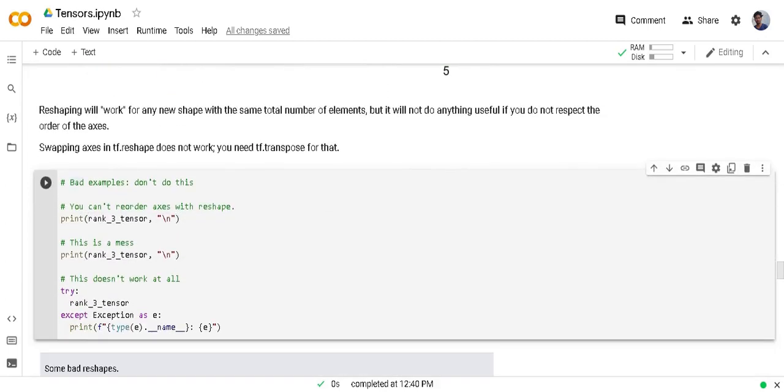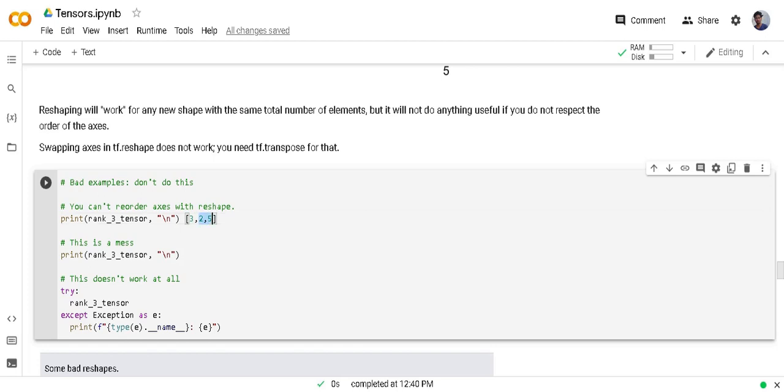Original shape of rank 3 tensor is 3, 2 and 5. One thing to remember is whenever you are reshaping tensor, keep the order as it is. As it is means what? The order has original dimension, original tensors. Here order is 3, 2, 5.